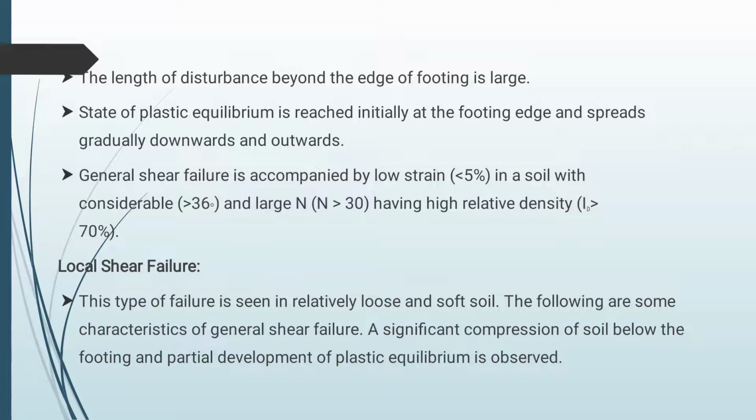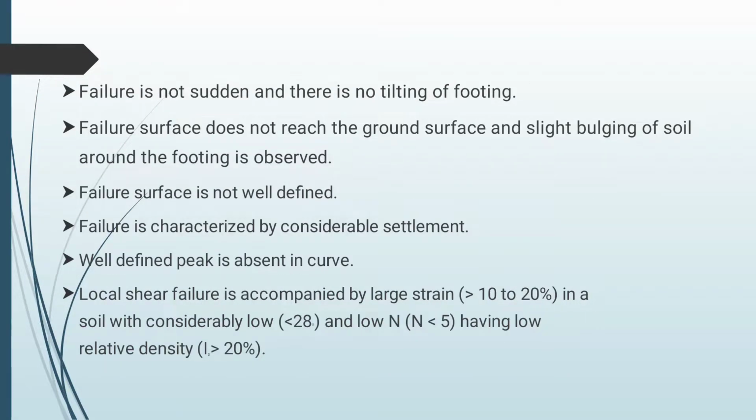Next one is local shear failure. Local shear failure is seen in relatively loose and soft soil, and some of the characteristics are here. The partial development of plastic equilibrium is observed. The failure is not sudden and there is no tilting of footing.